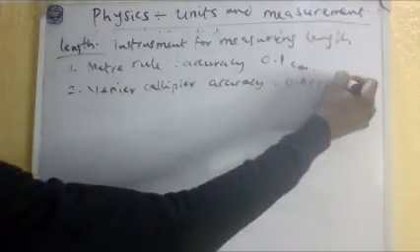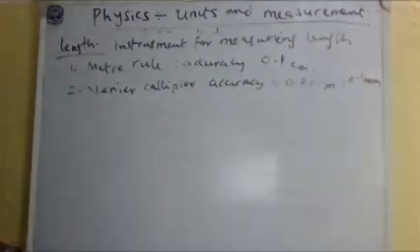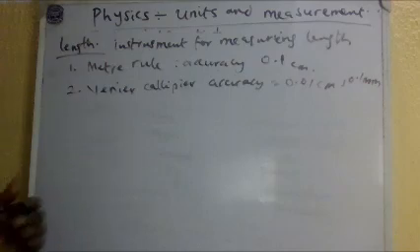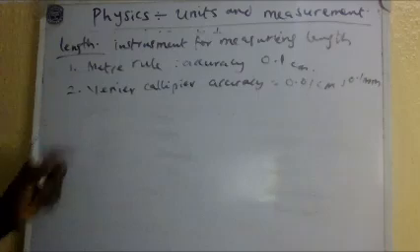cm or 0.1 millimeter. So please also know how to convert these dimensions. 10 millimeter make 1 centimeter, 10 centimeter make 1 decimeter, 10 decimeter make 1 meter. From cm to meter, 100 cm make 1 meter, and so on. Learn how to do this conversion while you are studying physics. Okay, so this is the vernier caliper.